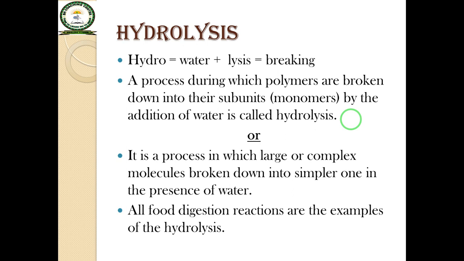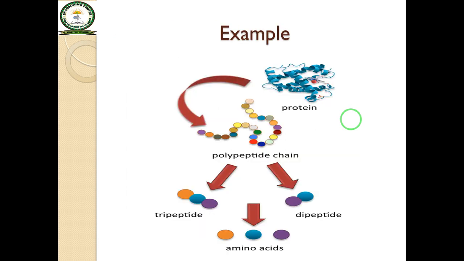All food digestion reactions are examples of hydrolysis. This is the example of protein. Here protein is a large or complex molecule. It will convert into its subunits or monomers, which are the actual units of the protein, that is, amino acids, by the help of hydrolysis.